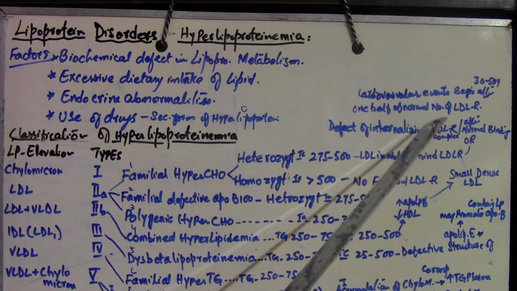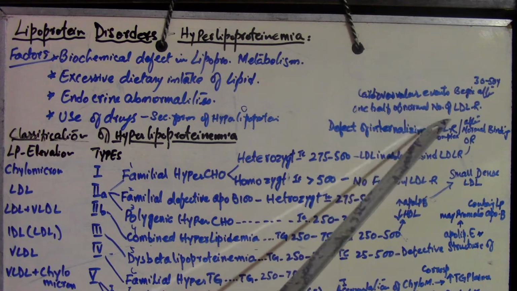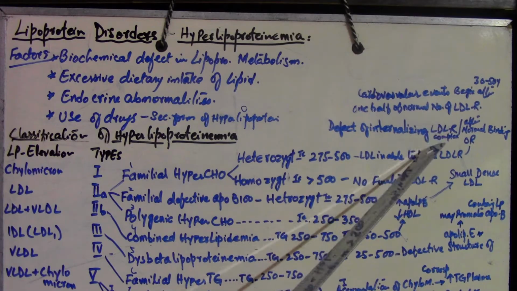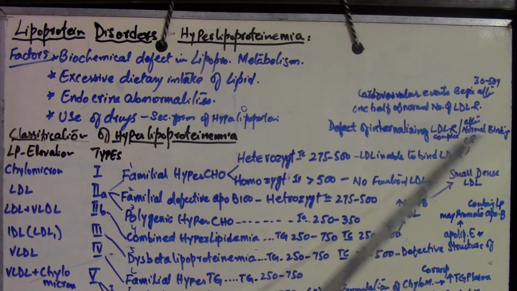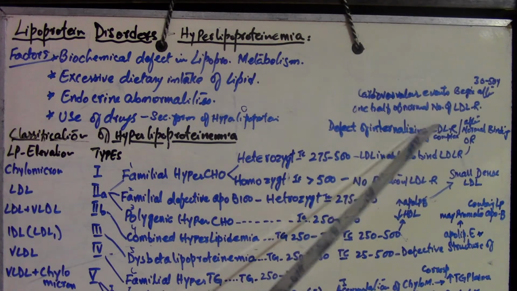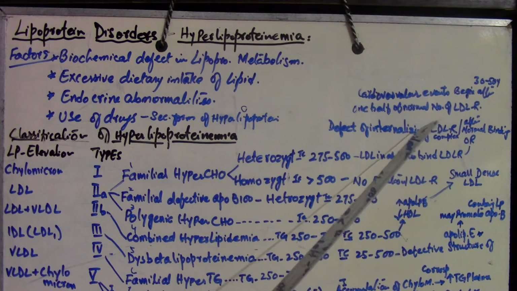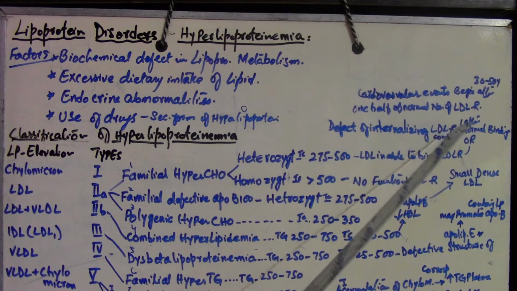So this is not leading to the formation of this complex, and that leads to increased LDL cholesterol level in plasma after normal binding. So normal binding is there, LDL is present and binding with the receptors, but there is a defect in the internalizing of the LDL receptor complex, leading to increased LDL cholesterol level in plasma.